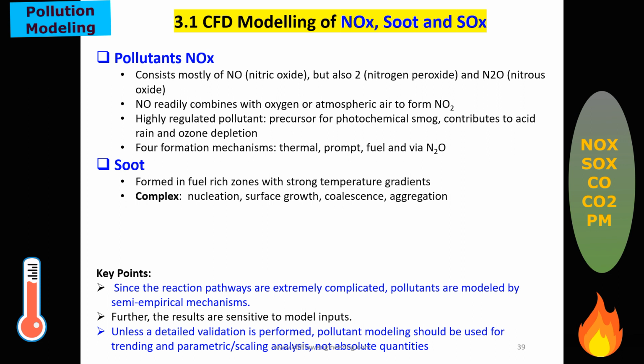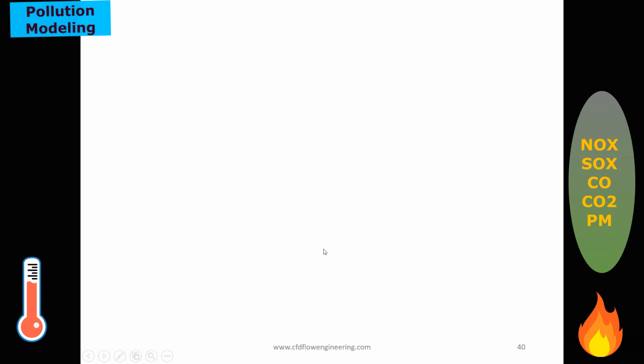There may be coalescence and aggregation of the particles. SOx consists of sulfur dioxide and SO3. In short, all these gases are called SOx. Sometimes a one-step mechanism is used.